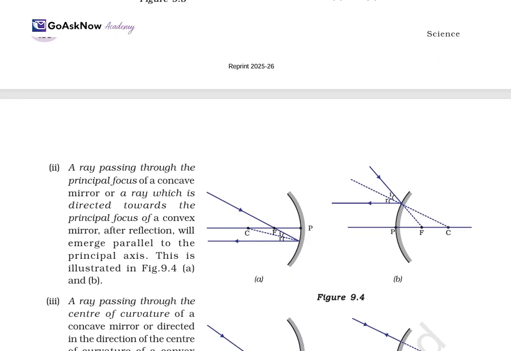Now, for the second diagram here, the ray passing through the principal focus of a concave mirror, or directed towards the principal focus of a convex mirror, after reflection will emerge parallel to the principal axis. This is illustrated like this at points A and B, showing how it goes when it is parallel to the principal axis.